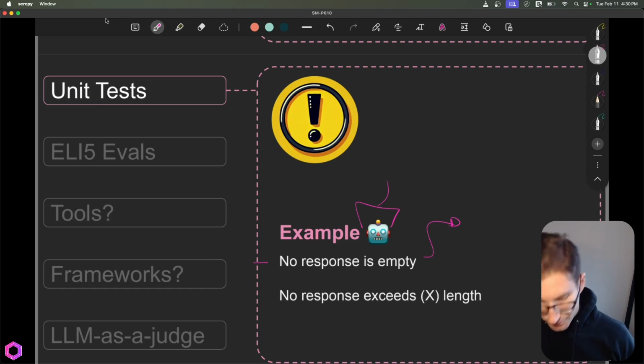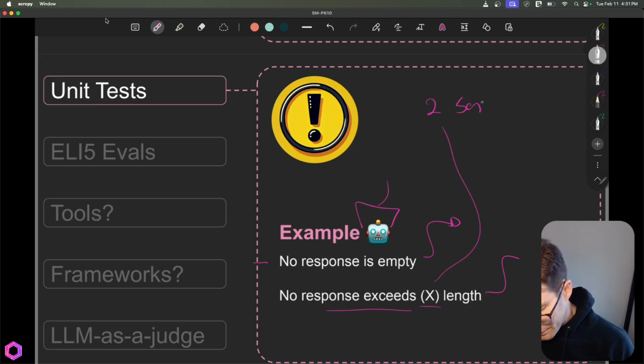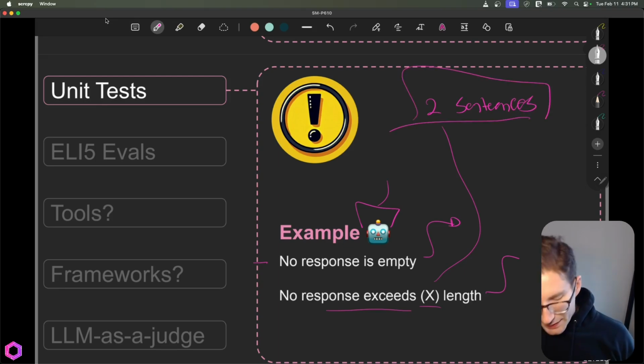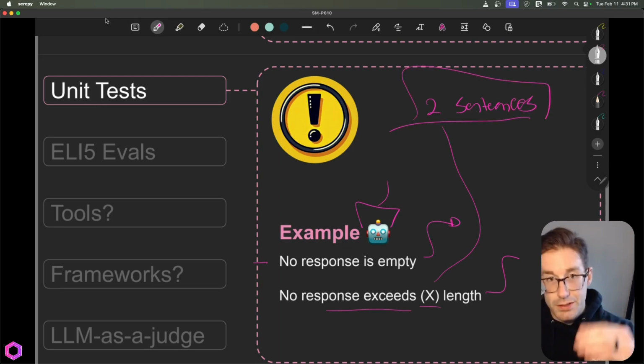We can assert that this should be true, and if it's not, we should fix it before it gets to the user. The next one here is no response exceeds X length. So maybe you want to make sure your responses from your AI are only 2 sentences. I'm not sure why you'd want to do that, but maybe you would. And if that's the case, you can write a unit test to ensure that's the case. You don't necessarily have to work on evals yet.